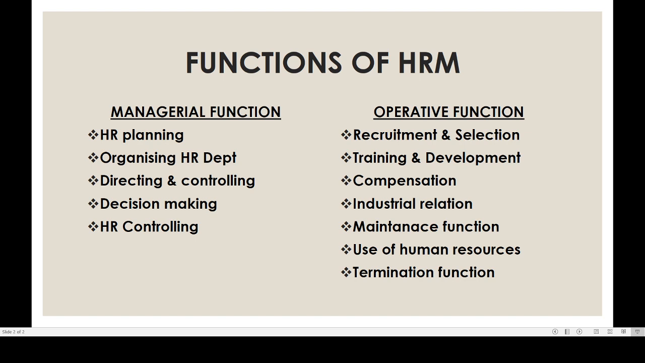Human resource department is one of the important main departments of an organization. So they undertake the following functions. The first function is HR planning. Second one, organizing HR department. Third one, directing and controlling. Next one, decision making. And the last one is HR controlling.